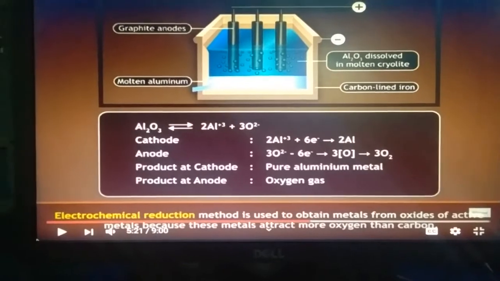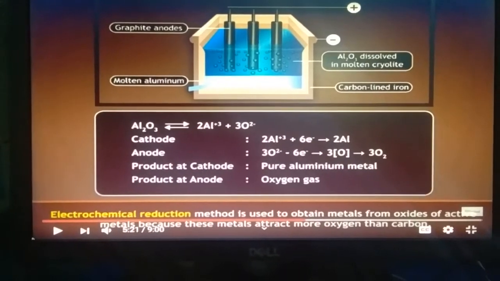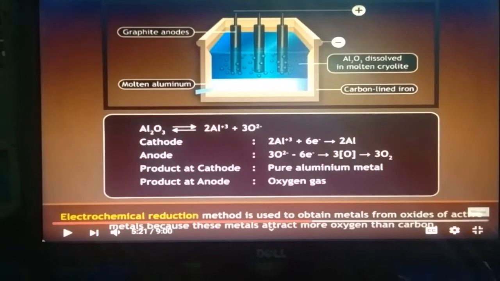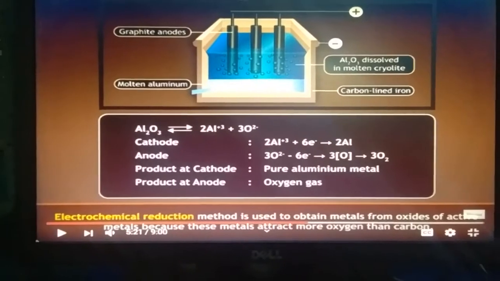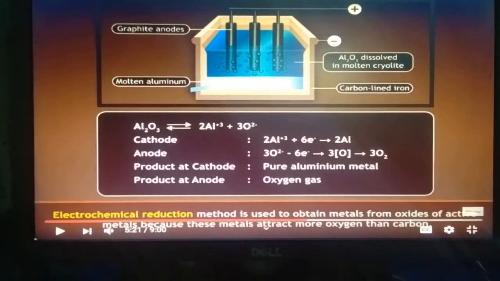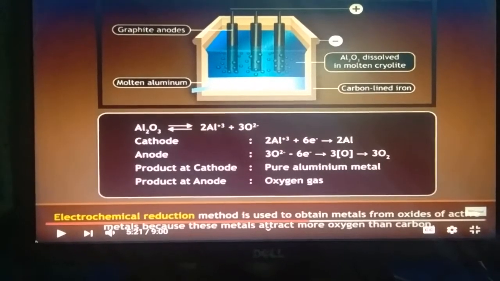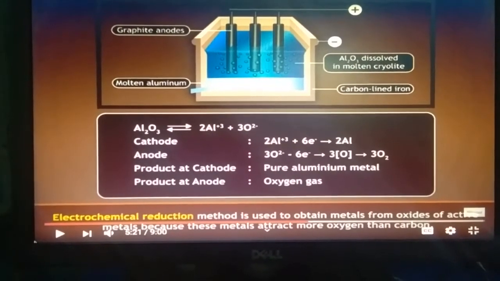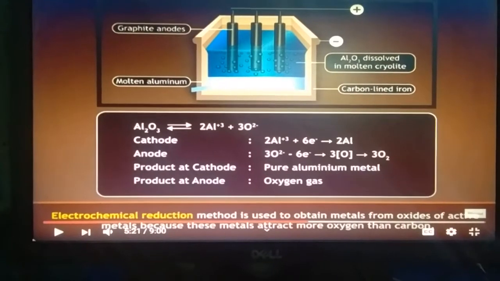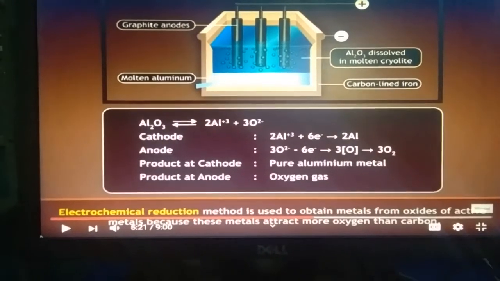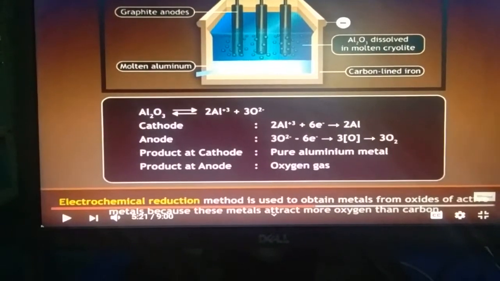Here we can watch the electrolytic reaction. Aluminium oxide is broken into aluminium ion and oxide ion. At the cathode, aluminium ion migrates and gets reduced. At the anode, oxide ion moves and gets oxidized. The product at the cathode is pure aluminium metal, and the product at the anode is oxygen gas.